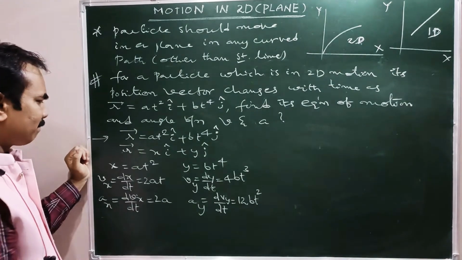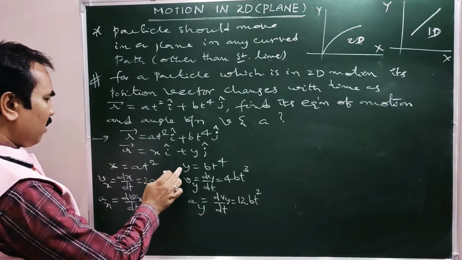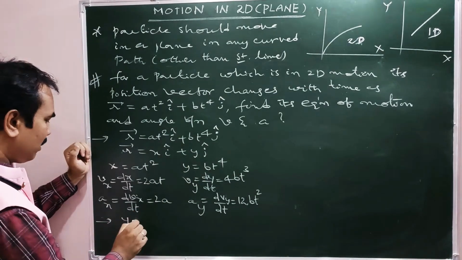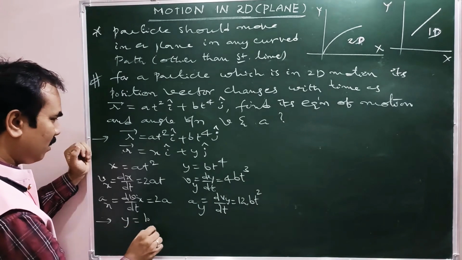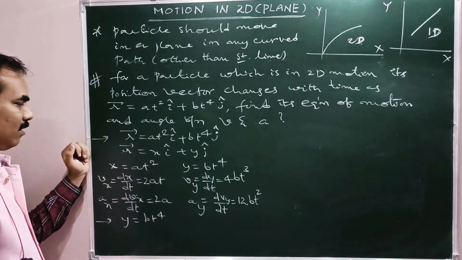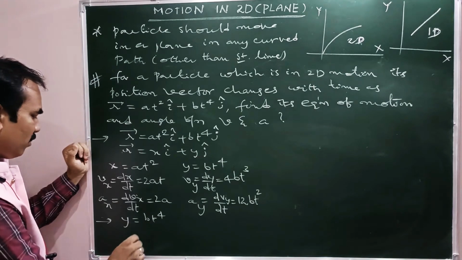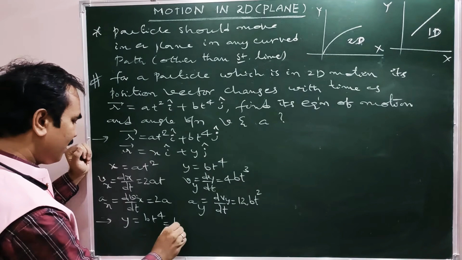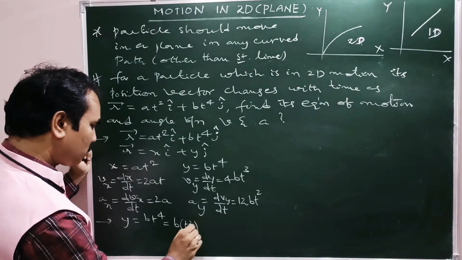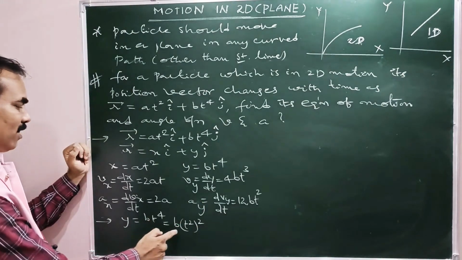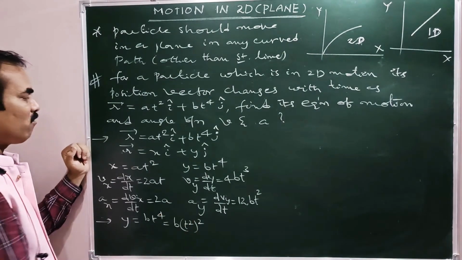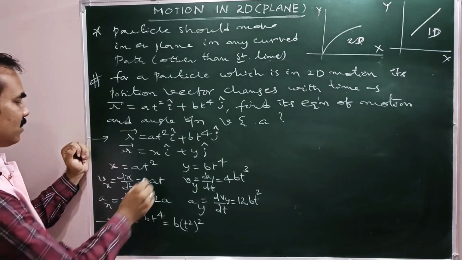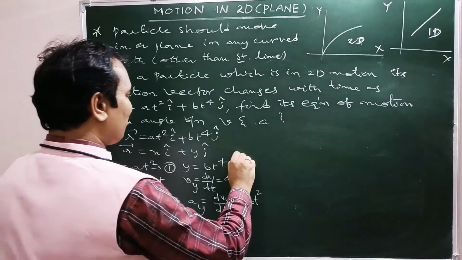Now see here, y equal to b into t power 4, right? That same can be written as b into t square whole square. What is t square here? See, this is expression number 1, this is expression number 2.